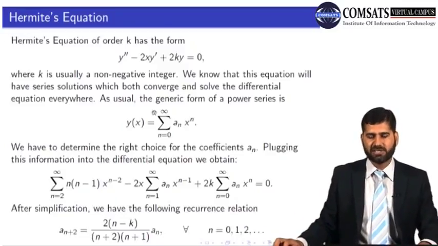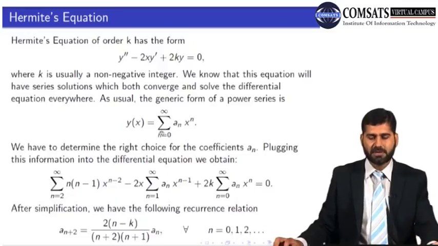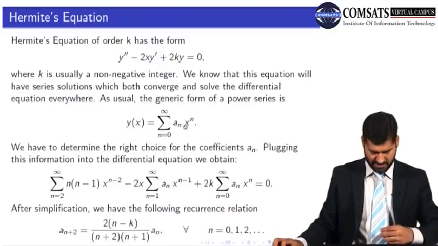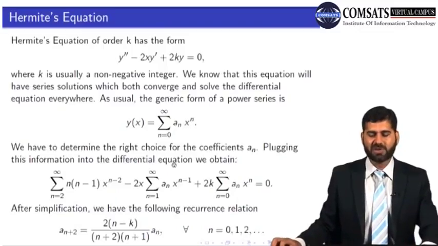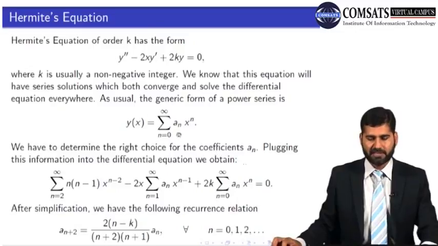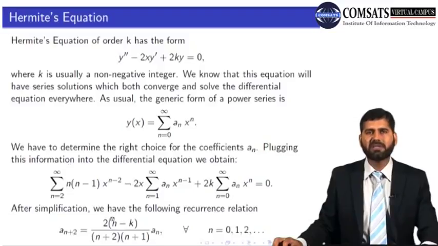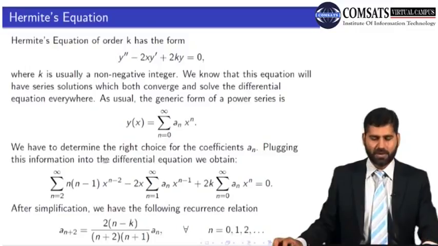So as usual, the generic form of the power series is y(x) equals summation n goes from 0 to infinity a_n x^n. We have to determine the right choice of the coefficients a_n. So if I plug this back into the given differential equation, I will arrive at this expression. And from here, by changing the indices and comparing the same coefficients, you will arrive at this recurrence relation. Again, I'm skipping the steps because now we have enough practice of getting recurrence relations, so I wrote them directly.